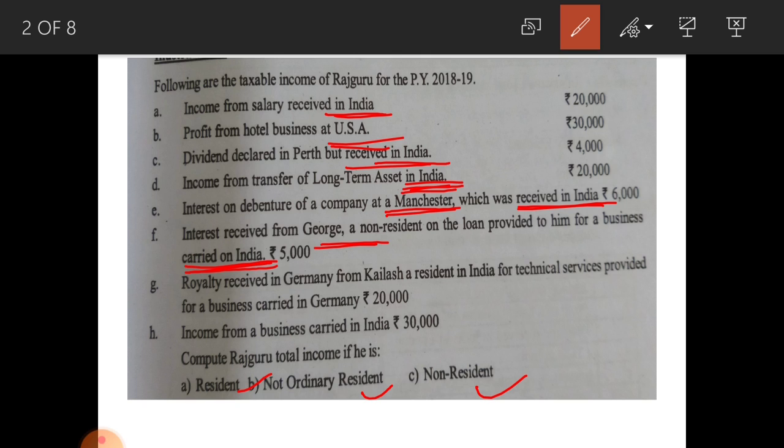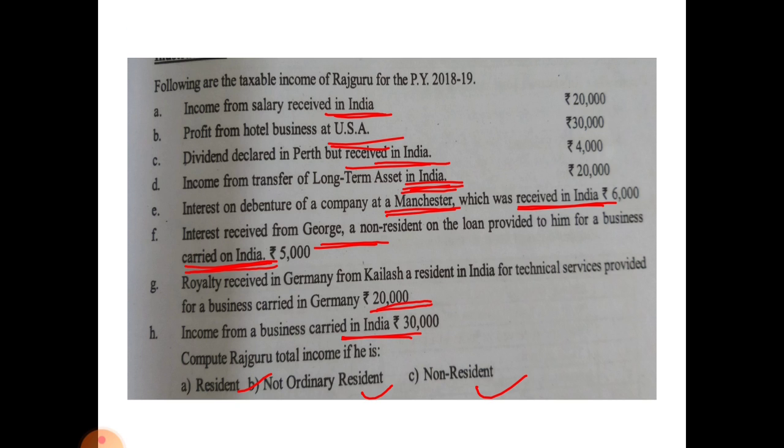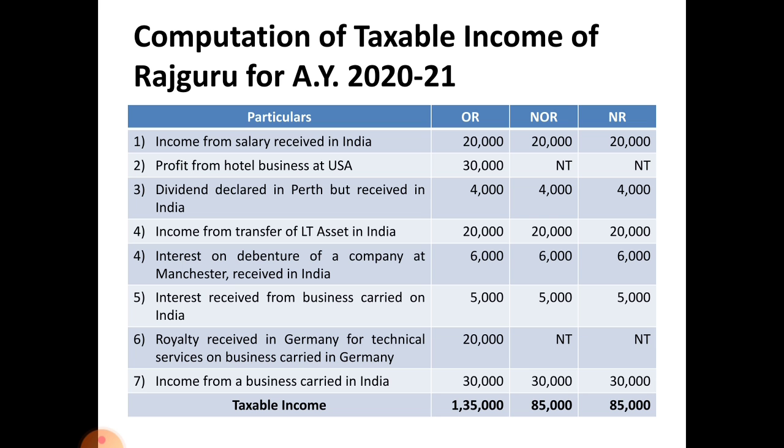Because of that reason this amount 20,000 is taxable only in the hands of ordinary resident because this is the income relating to Germany and not in India. Next one, income from a business carried in India. Business is in India, because of that reason taxable in the hands of all three categories. Compute Rajguru total income if he is resident, not ordinarily resident and non-resident.